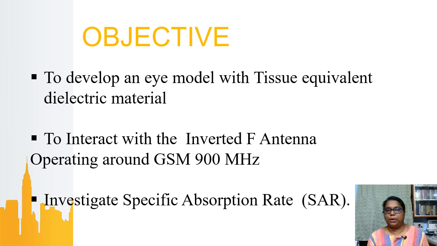So why do we go for an eye model? Previously, we were using mobile phones only for hearing purposes, so they were kept proximal to our ears. But that is not the case nowadays, because we keep the mobile phones in front for FaceTiming, for online classes, and for so many applications that use face recognition. In all these cases, mobile phones are kept proximal to the face. So we need to study how eye tissues are affected by this radiation.